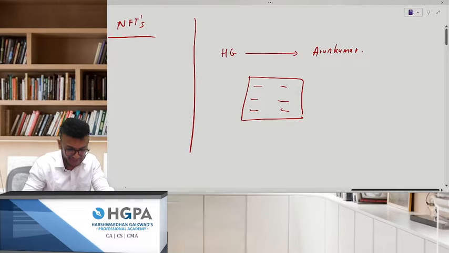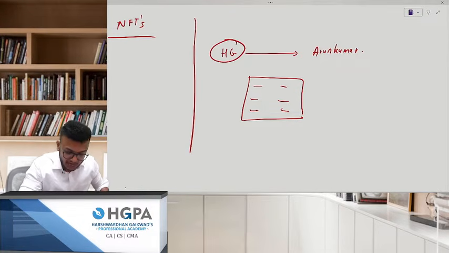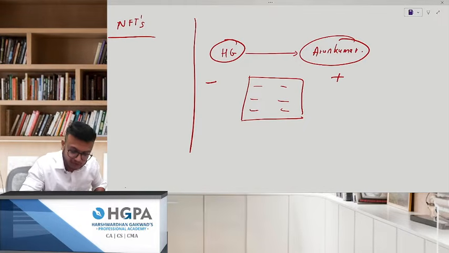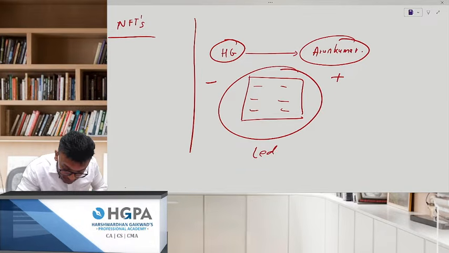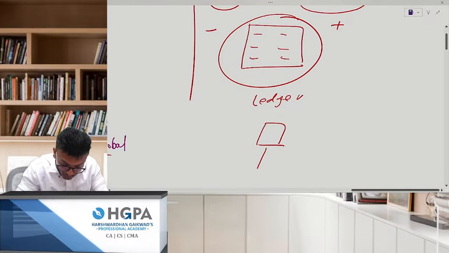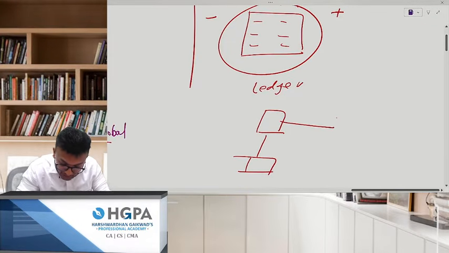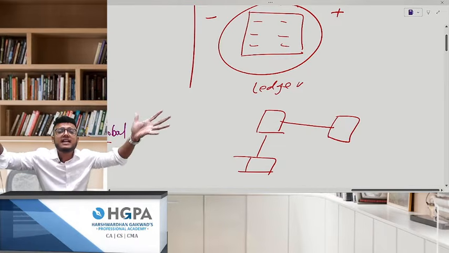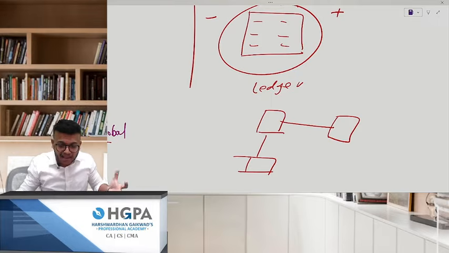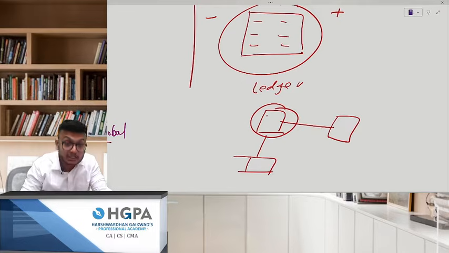Okay. So basically what is going to happen? Amount is going to get debited from my account and it's going to get credited into Arun Kumar. I have to pay him, right? Now it will get minus from me, it will get plus from here. Now all of this is being recorded in something called as what? A ledger. A ledger is a form of blockchain. Now there are so many transactions happening throughout the whole world digitally, and all of the information is being kept in something called a block.